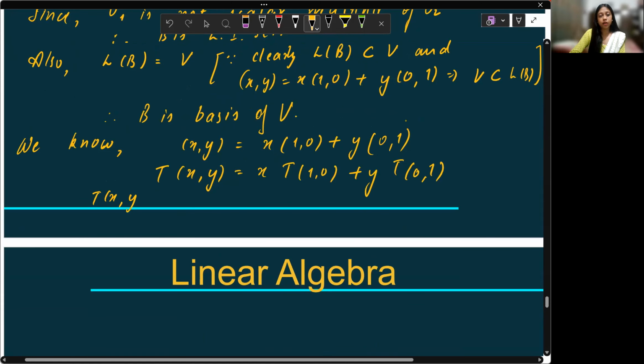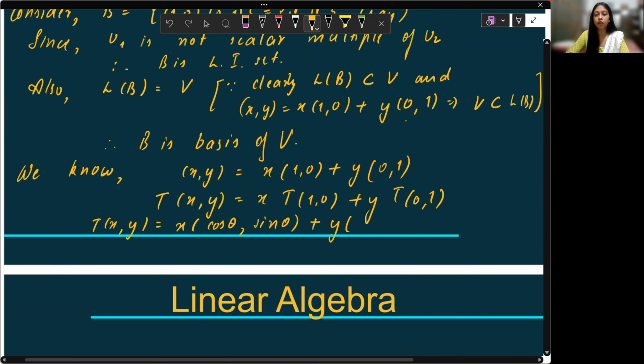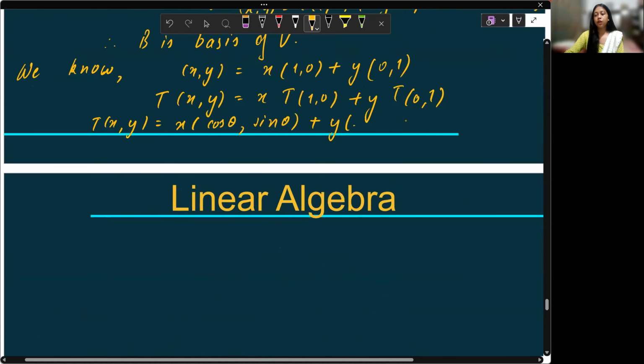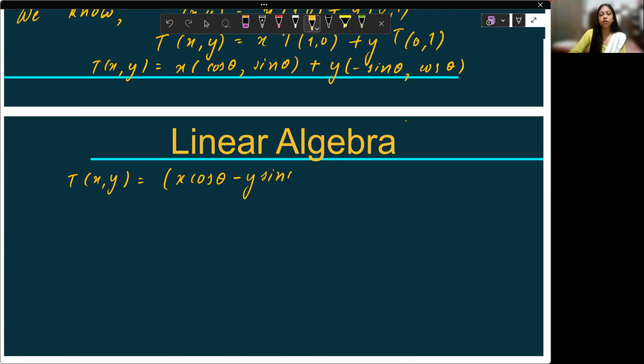T of (x, y) is equals to x times (cos theta, sin theta) plus y times (minus sin theta, cos theta). So T of (x, y) is going to be (x cos theta minus y sin theta, x sin theta plus y cos theta).